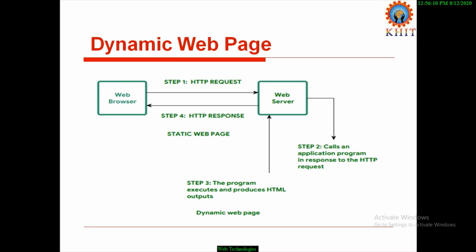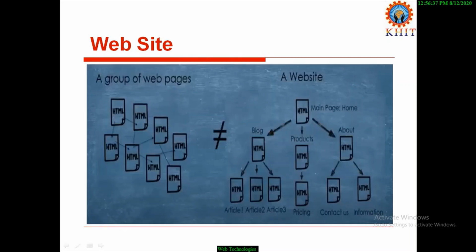Based on the logic, it displays a concerned HTML file, and that HTML file is sent to the web browser in the form of a response. The web client observes the response by using the web browser. This is the execution scenario of a dynamic web page.